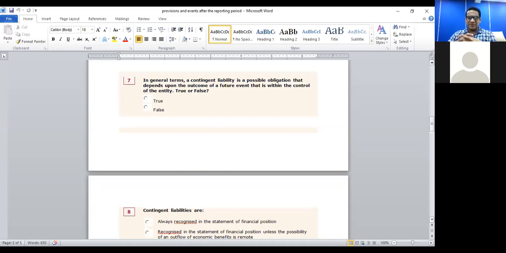Right or wrong? True or false? That is false. That is beyond the control of the entity. First of all, you need to understand contingent liabilities are beyond the control of the entity. So you don't know what will happen as for the outcome, and also you don't know how much you may have to settle in the future. So this statement is incorrect. Question 7, correct answer is answer 2.